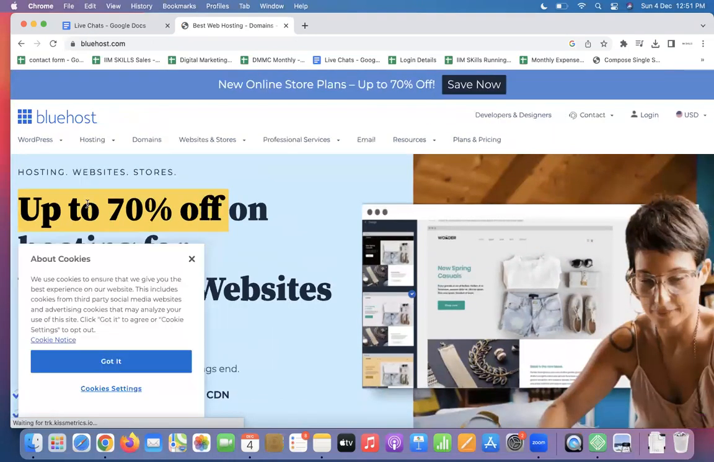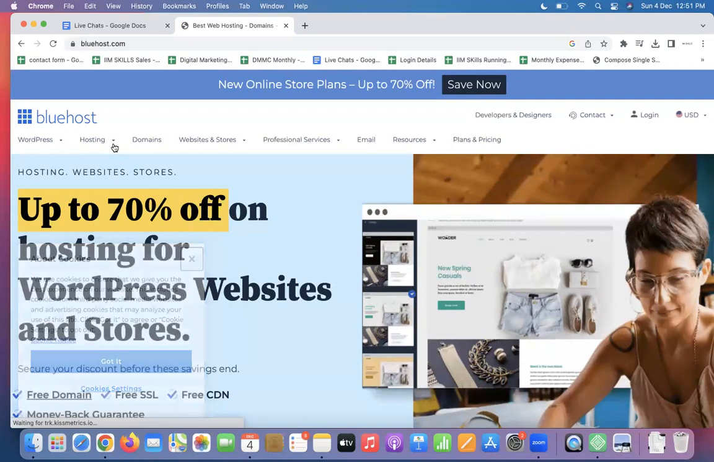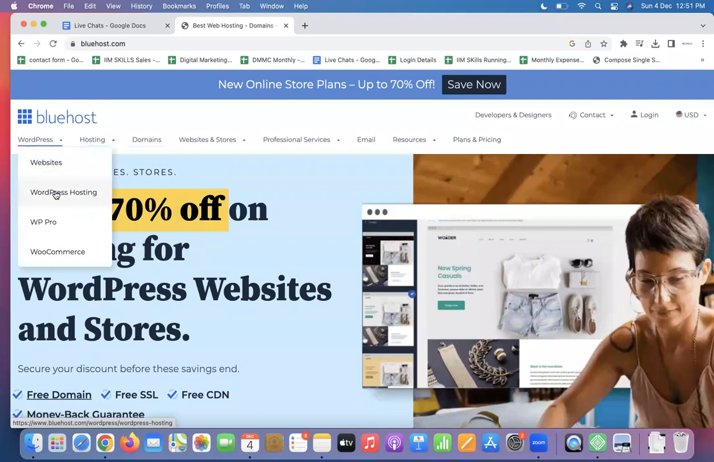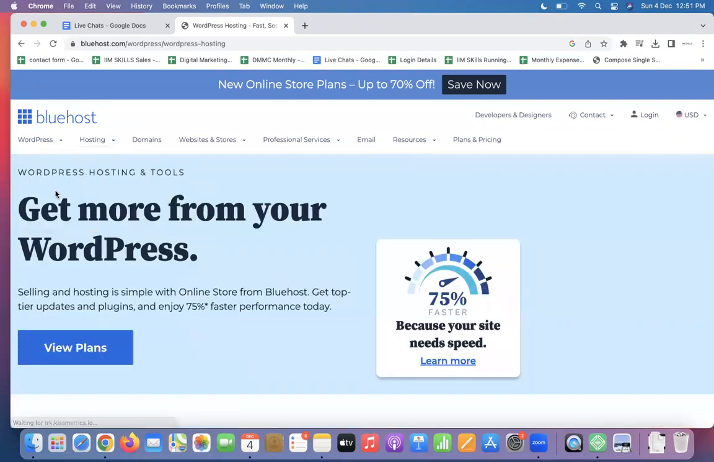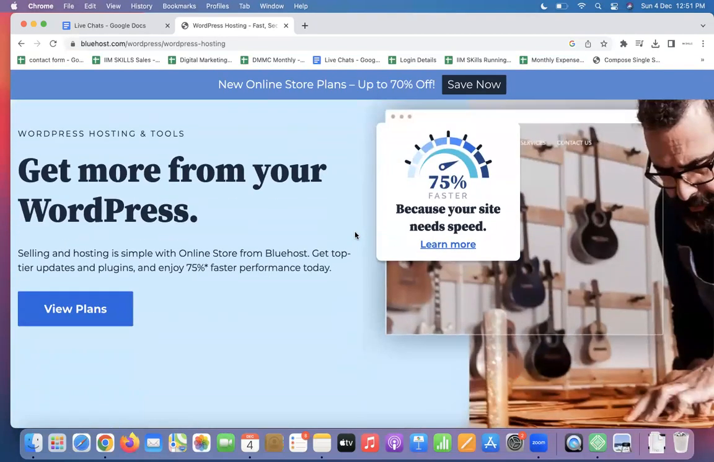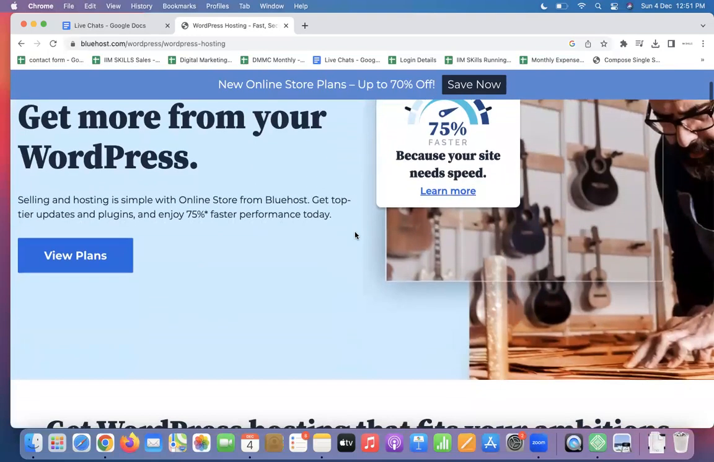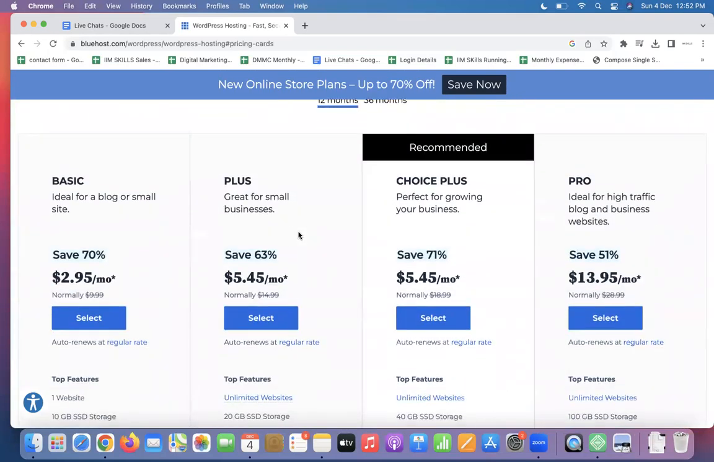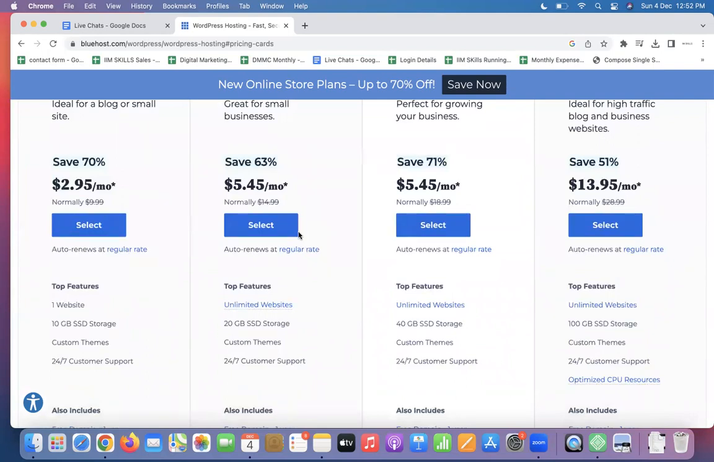Now pay attention, this is critical. Hosting: shared, dedicated, VPS, WordPress hosting. Okay. What does this stand for? Guys, WordPress as a software is pre-installed with the hosting if you purchase like this. You don't have to do anything manually that I'm doing. Are you clear? In my case, I'm doing it manually.